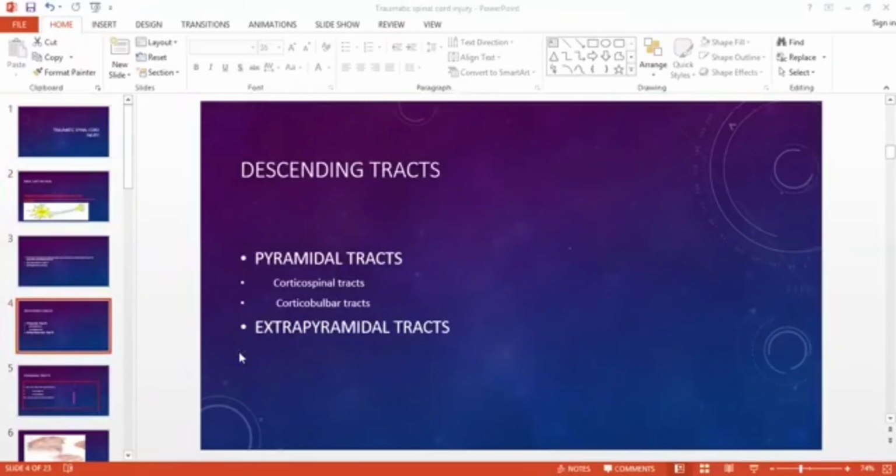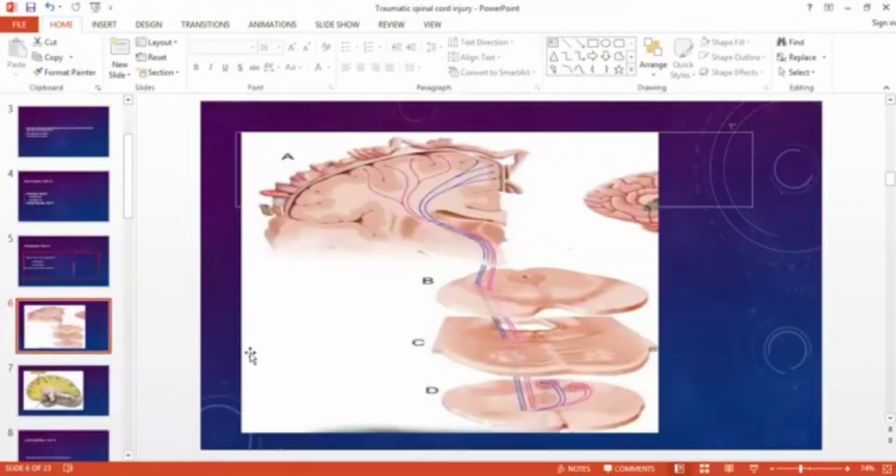I have a picture for that, and you can see that picture. Yeah, it's in here. Can you see that? Look here. Here at point B they are crossing, and you can see it clearly at point B, and this is more clearly visible on the lateral view. When they're decussating, they cross at the lower border of the medulla and form the shape of a pyramid. So simply they're called pyramidal tracts.